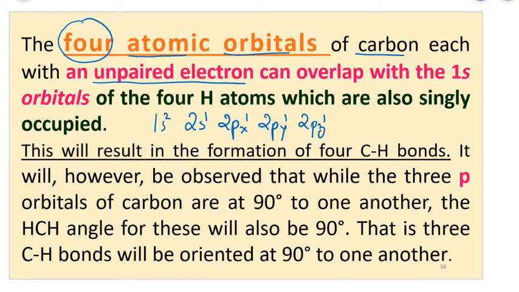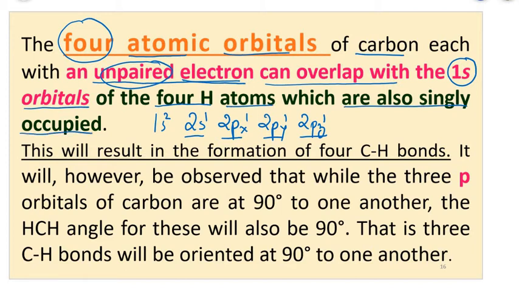So which are those 4? 2s, 2px, 2py and 2pz. These are the 4 atomic orbitals of carbon, each having an unpaired electron, and they can overlap with the 1s orbitals of 4 hydrogen atoms, which are also singly occupied. The hydrogen orbital has only 1 electron.